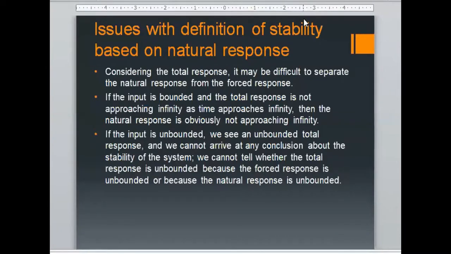But if you're just looking at the definition of natural response, you cannot say whether this instability is due to the natural response or due to the forced response. That's why we have to consider the overall response, which